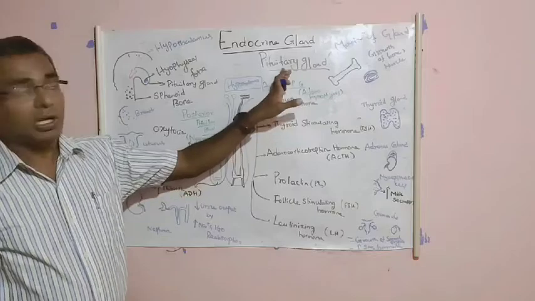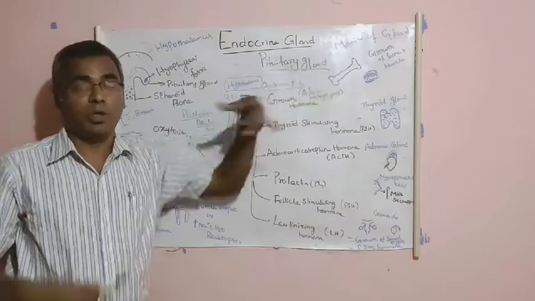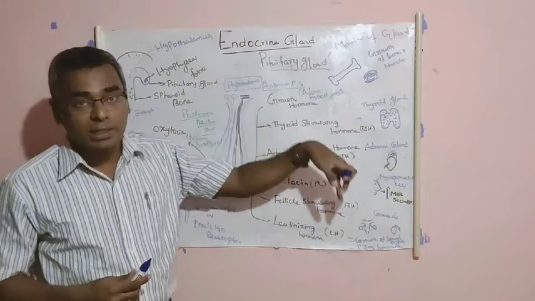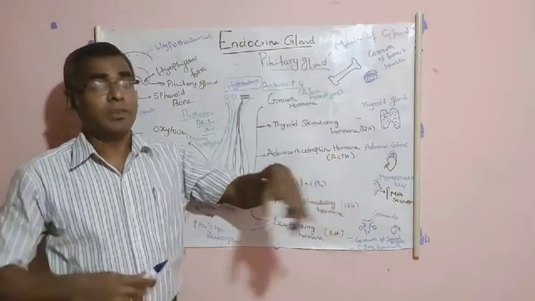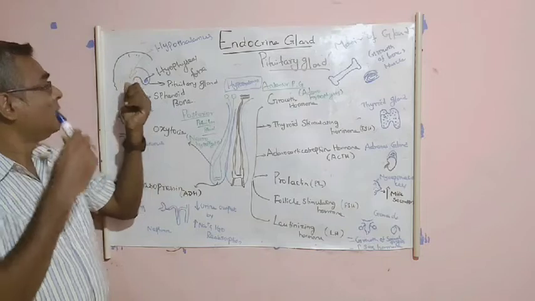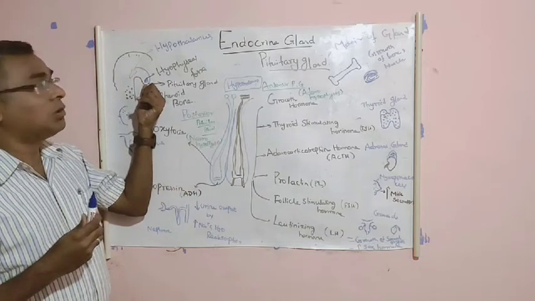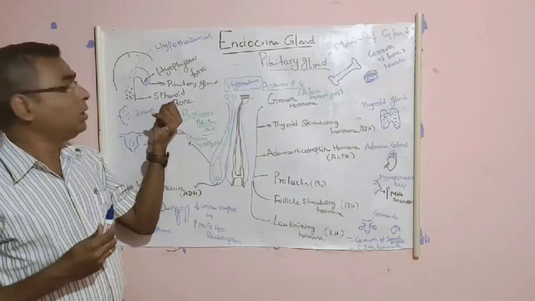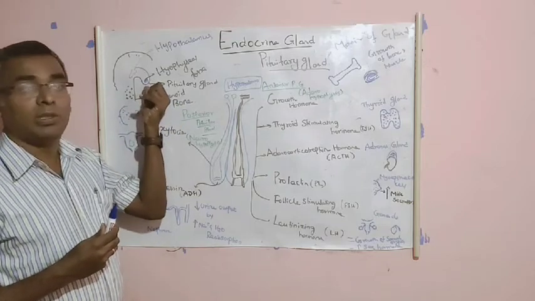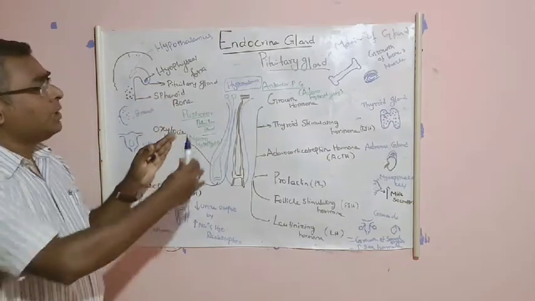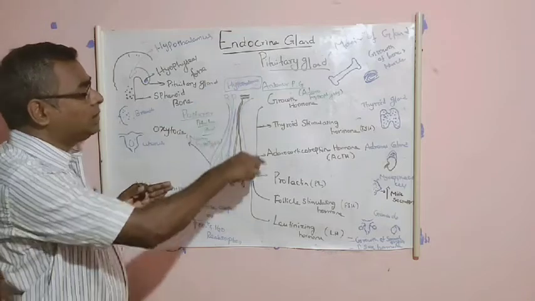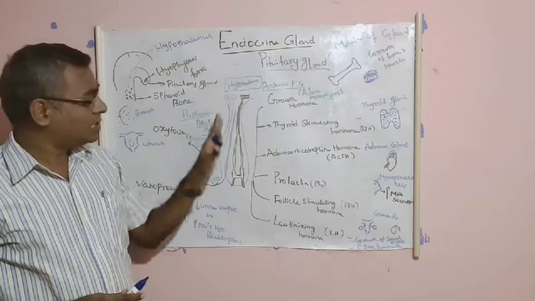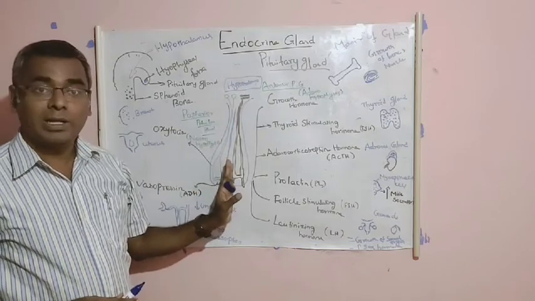See, the pituitary gland is the master of glands. Why do we call it the master of glands? Because it controls other glands present in our body, and it is located in our brain, in the hypophyseal fossa, over the sphenoid bone and below the hypothalamus. And see here, this is the enlarged diagram of the pituitary gland. See, above is the hypothalamus, below is the pituitary gland.